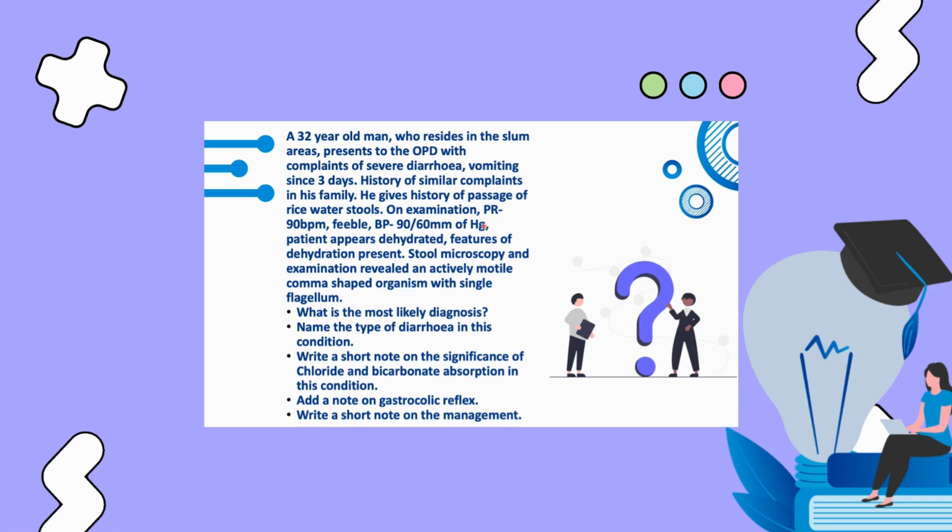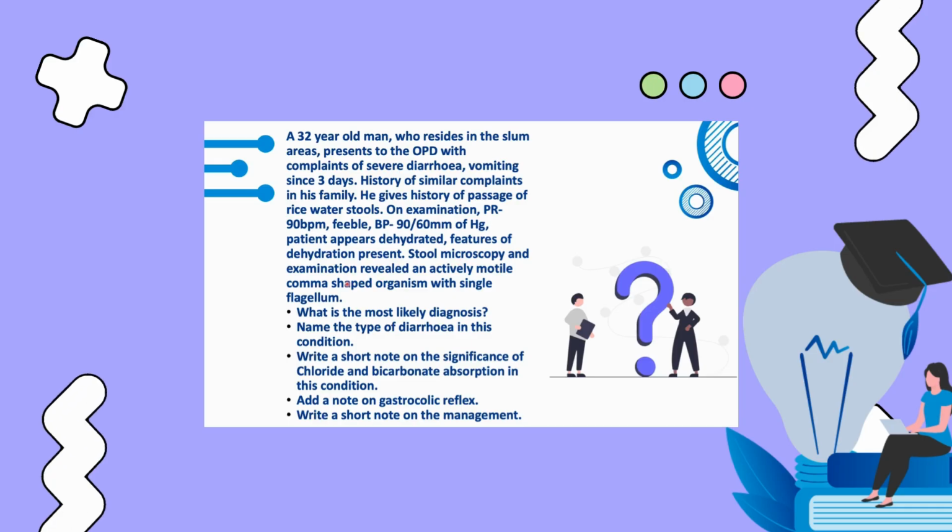On examination, pulse rate was found to be 90 beats per minute. Pulse was feeble. BP was 90 by 60 millimeter of mercury and patient appears dehydrated. So features of dehydration were present. So you see, when there is lot of volume loss, then pulse becomes feeble, volume of pulse is less and the blood pressure is decreased as seen here.